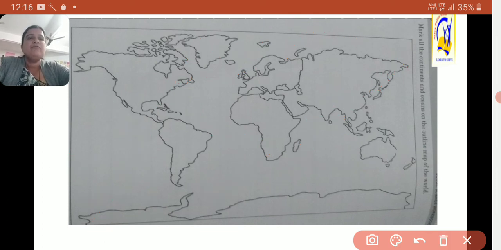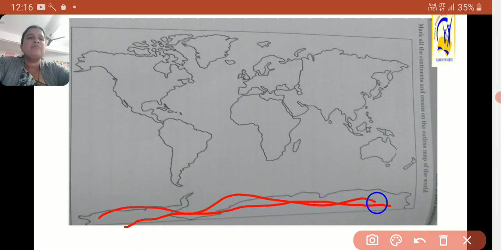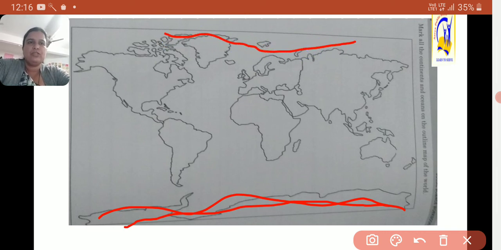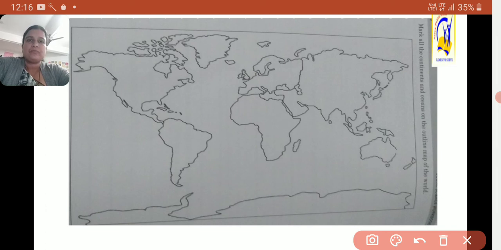Then if we see this area, which is this? The Antarctic Ocean, and here is the Arctic Ocean. So Earth is divided into these 5 major oceans. Likewise, we studied about continents also. Here is the Asia continent.